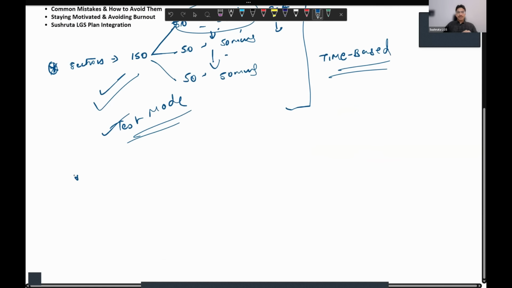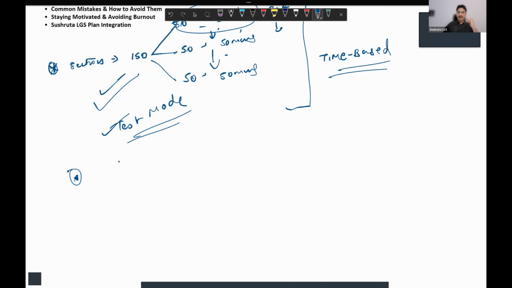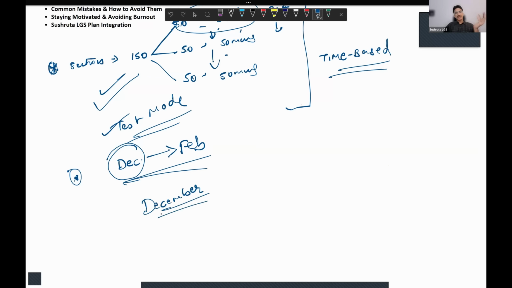Now, if we come to the brief timeline, as I have discussed in the group as well, according to the PG exams, usually it can be in December, or in the worst case scenario, it can get delayed. That is something we have to keep in mind. But your target should be that the exam is in December. Nobody can predict how the National Board and the authorities conduct the exam. So your mindset should be that you have to give the exam in December, and accordingly make your timetable and schedule from now and read accordingly.